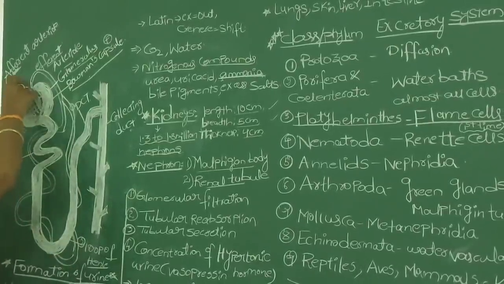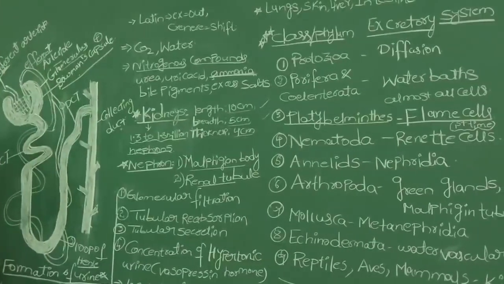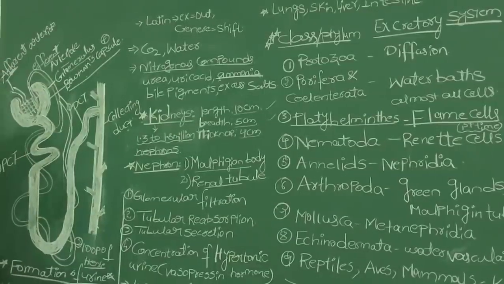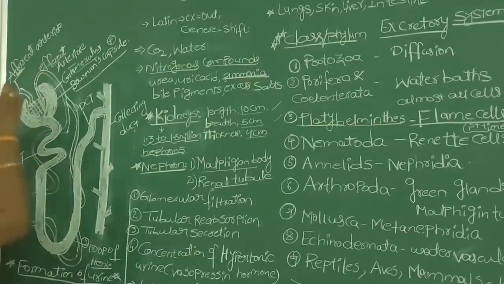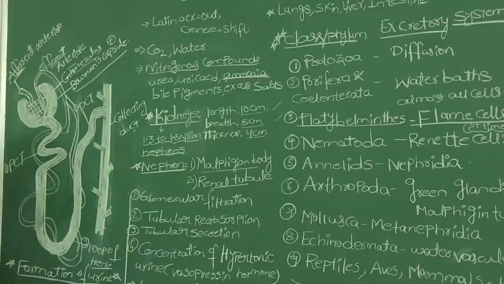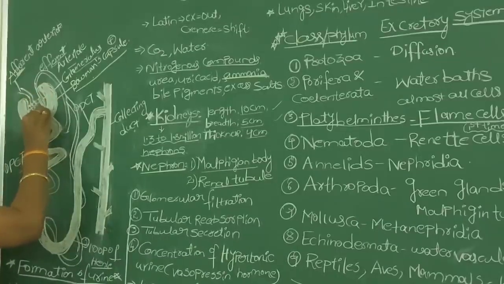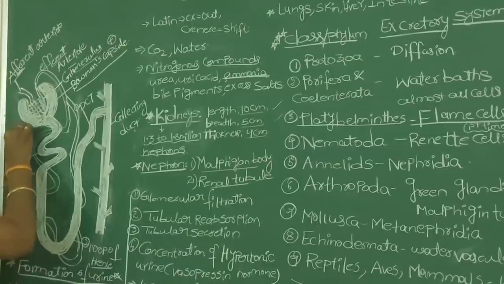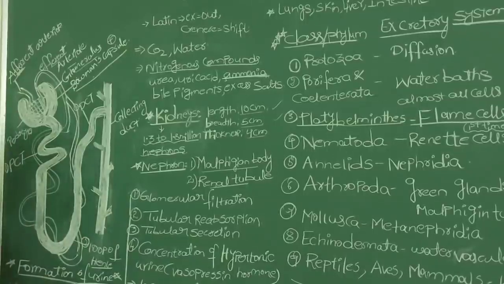Compared to the afferent arteriole, the diameter of the efferent arteriole is less, which means it is very narrow. Because of this narrowness, some pressure is exerted in the glomerulus. At the same time, the wall of the Bowman's capsule is lined by a single layer of cells called podocytes.